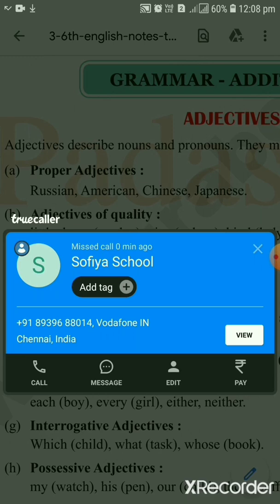For example, big. Now you can say the comparative degree for big. Big is the positive degree. So big, bigger, B-I-G-G-E-R, bigger. Then biggest, B-I-G-G-E-S-T, biggest. So in such cases, you have to write 20 adjectives, and you have to write the positive, the comparative and the superlative. You write all these things.